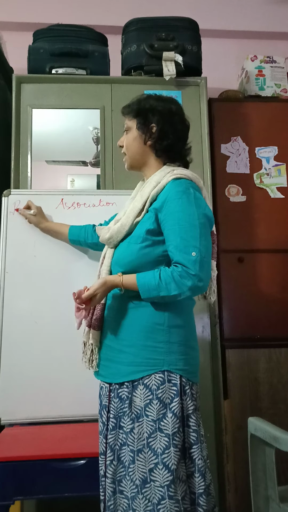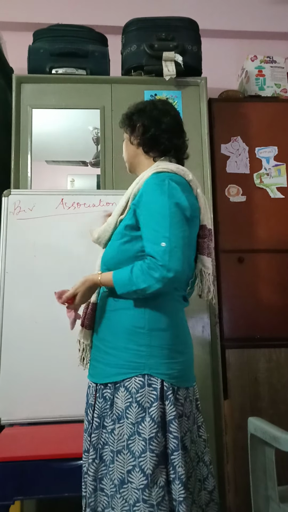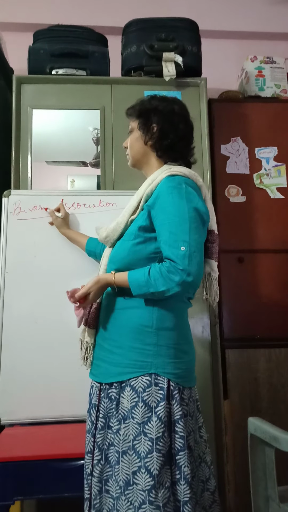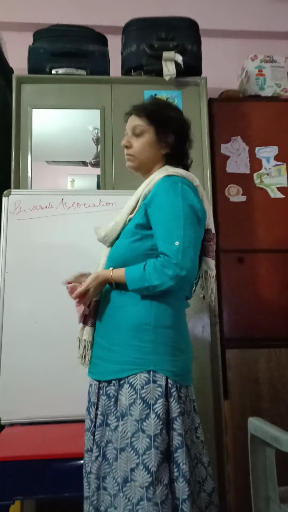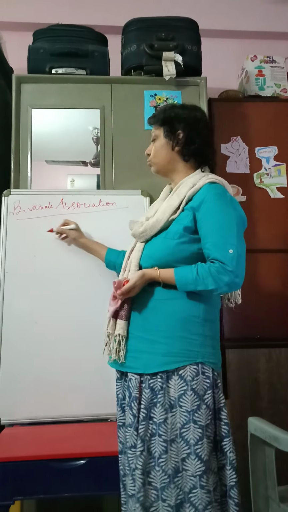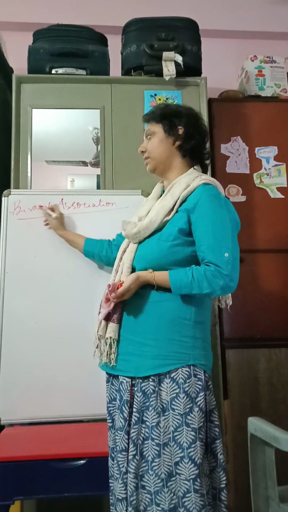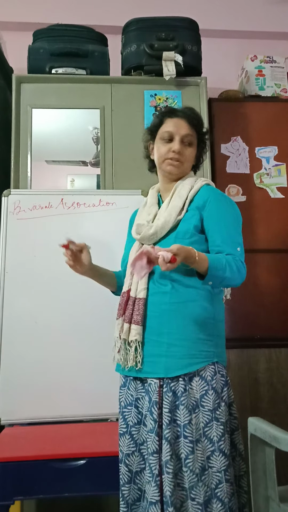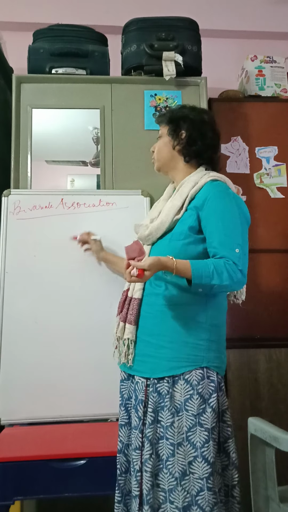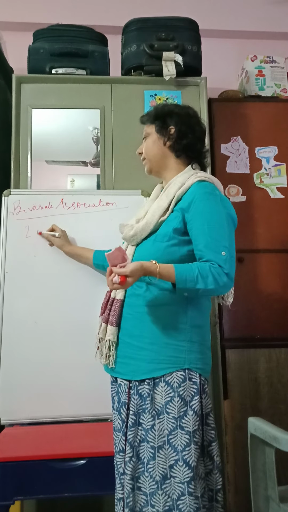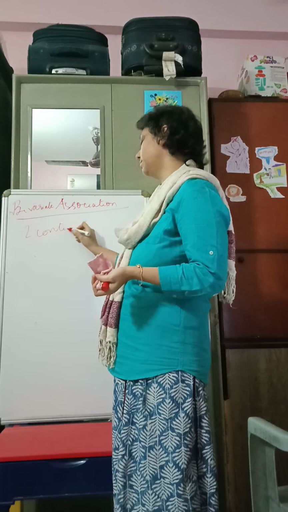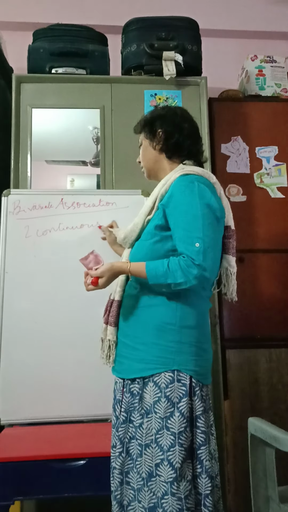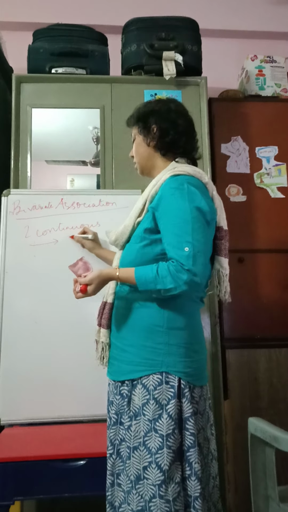So bivariate association. Bivariate meaning two variables, so this is the association between two variables. So if I talk of two continuous variables, if both the variables are continuous, then what do I use?